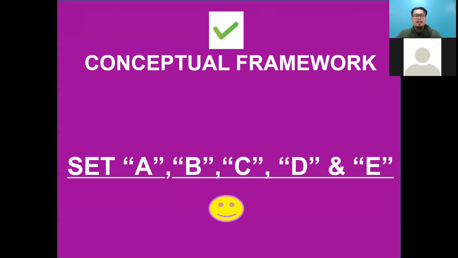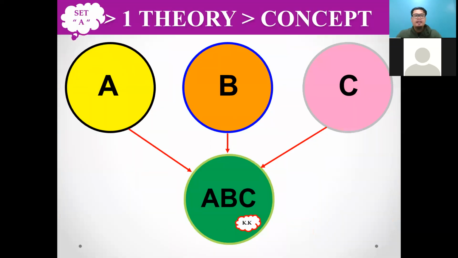Okay. Next, I need to test you. Please answer: which one is actually the conceptual framework? Here we have A, B, C, D, and E. So A, you draw your KK, meaning conceptual framework. KK stands for conceptual framework. Okay, A, B, C. Your answer is A.